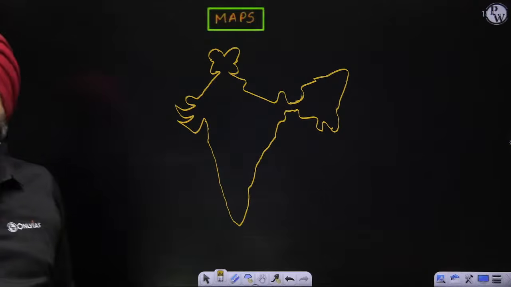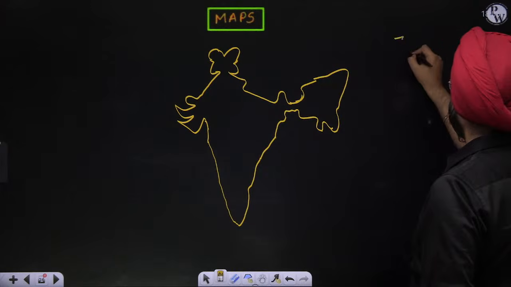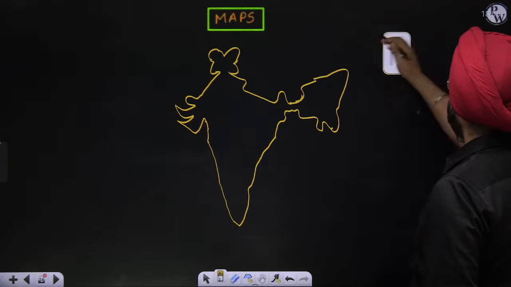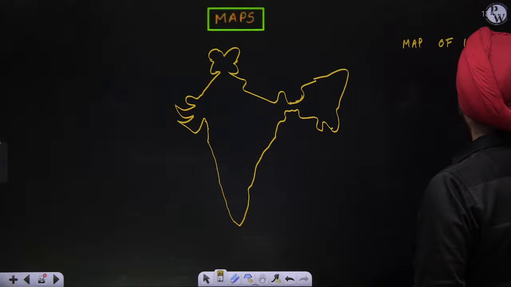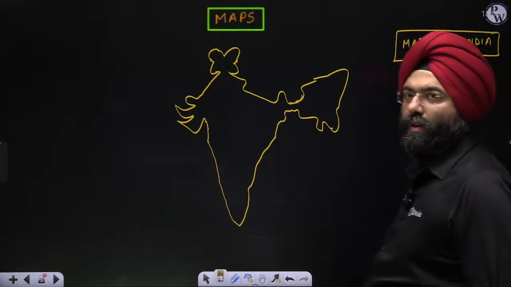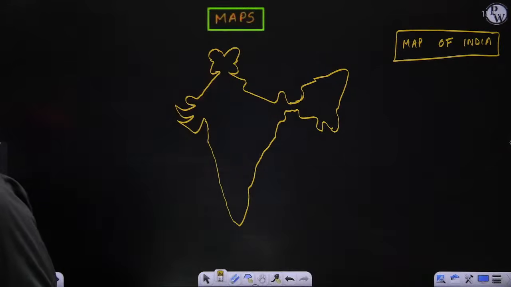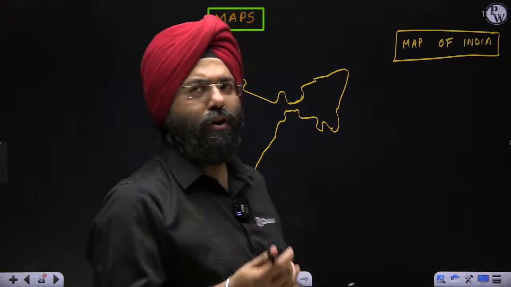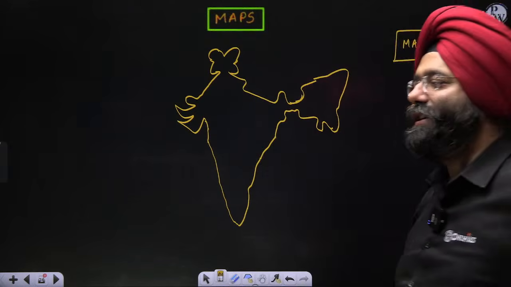See here. Does it look like a map of India? Quickly tell me in the comment section. If you agree, does this look like a map of India or not? Or do you think, no sir, it is not the map of India, it is a map of some other country?